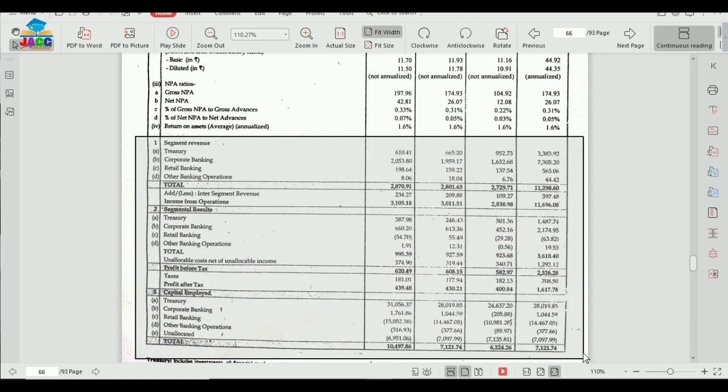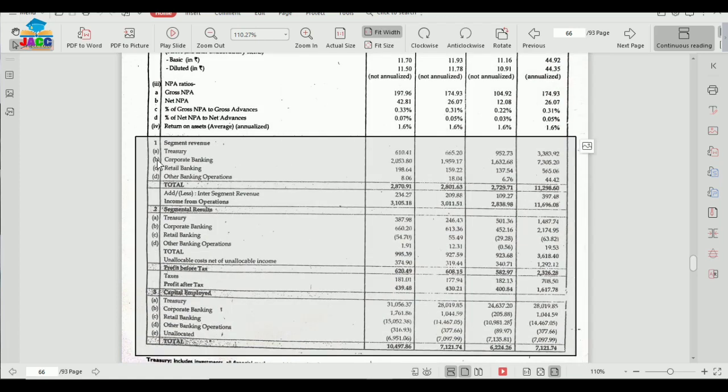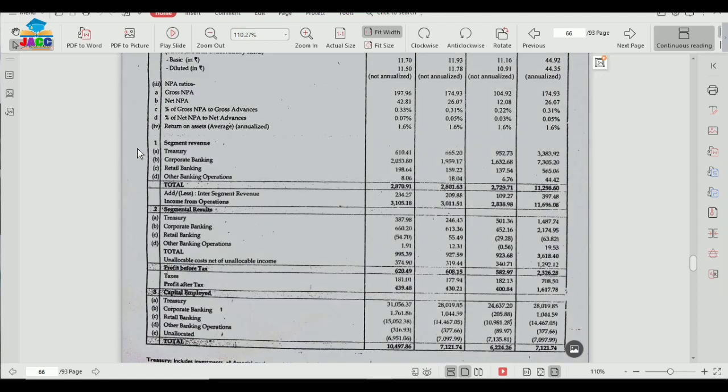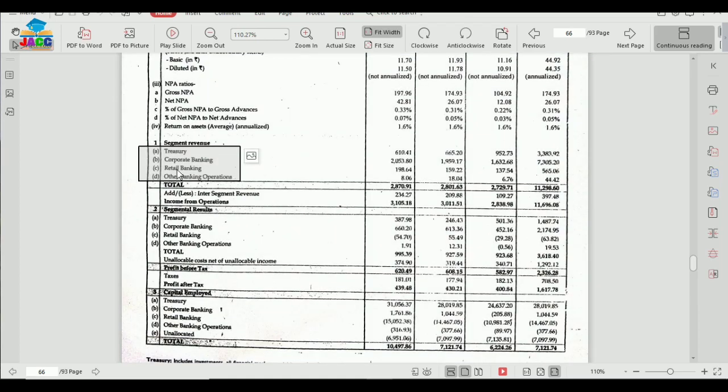reporting. See, this data is of the segments. So this Yes Bank is having four segments, if you can see. Treasury, number A. Number B is corporate banking. Number C is retail banking. And number D is other banking operations. So these are four segments for Yes Bank.